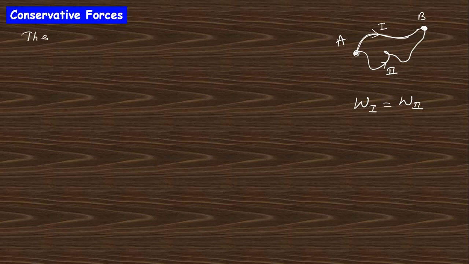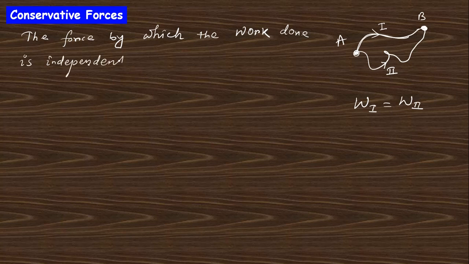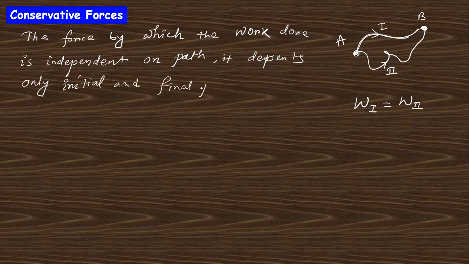So you can write: the force by which the work done is independent of path, it depends only on initial and final position.